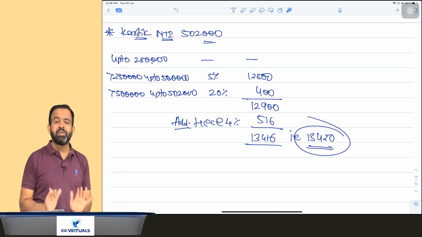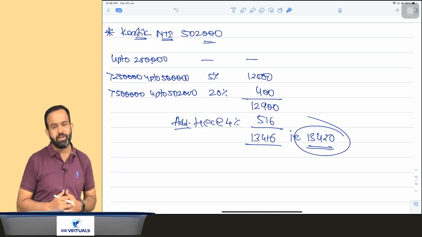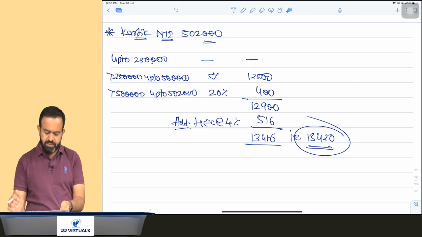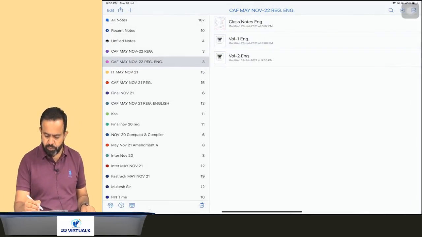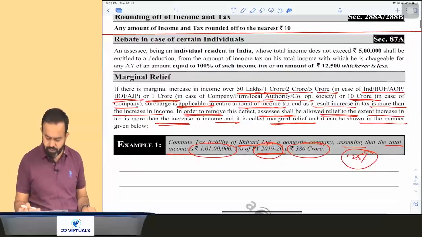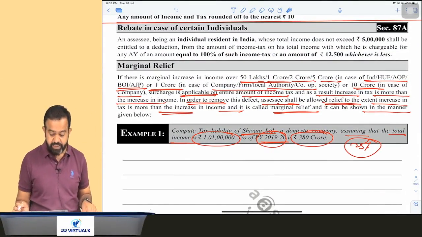So the 87A benefit is available only if your net taxable income is up to 5 lakh. If it is more than 5 lakh, in that case this benefit is not available. So all people, just pay attention to what is written in your book. Directly on page number 6, rebate under section 87A.